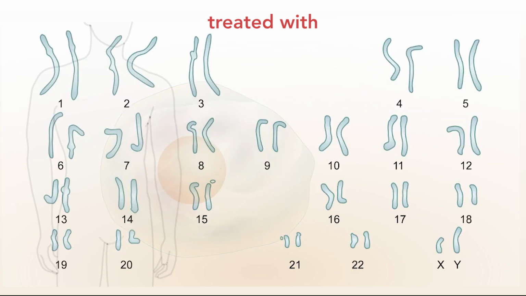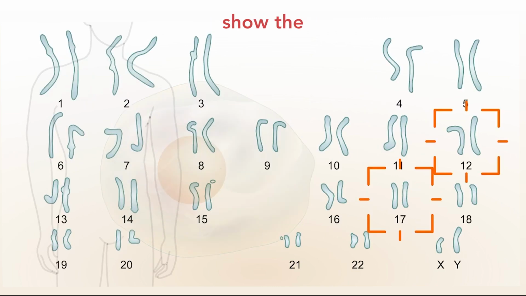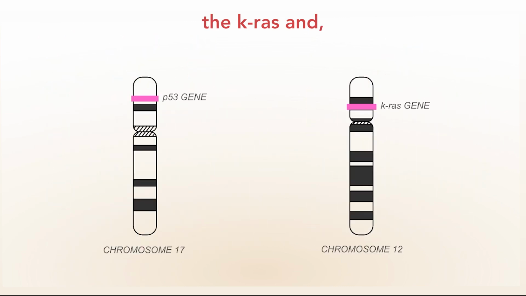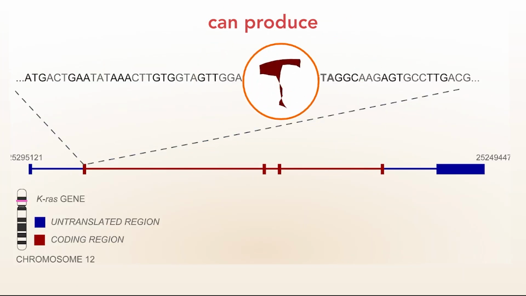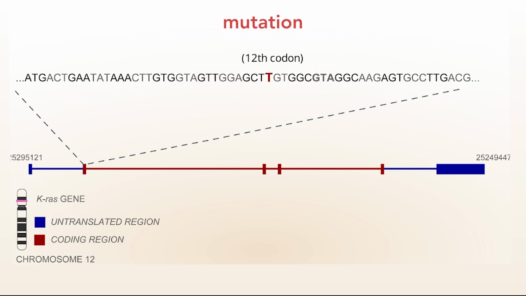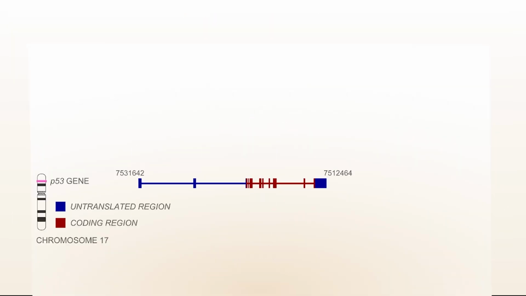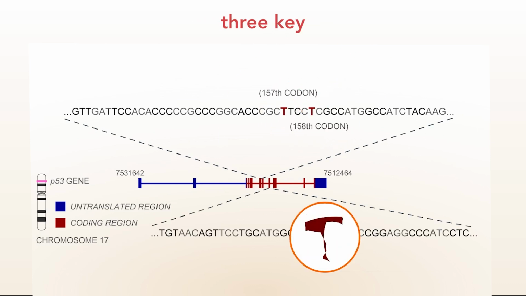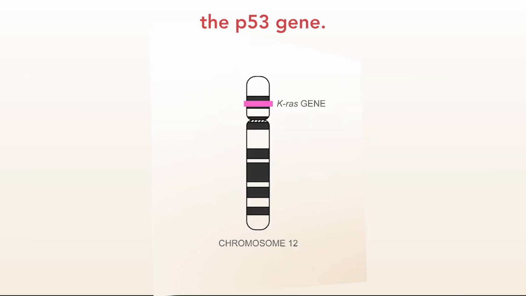Cultured cells treated with benzo[a]pyrene show the same spectrum of GT transversions as found in the K-ras and p53 genes of smokers. These mutational hotspots map well to the guanine binding sites of benzo[a]pyrene epoxide. Benzo[a]pyrene can produce the major known activating mutation in the 12th codon of the K-ras gene. Benzo[a]pyrene can also mutate 3 key positions in the p53 gene.